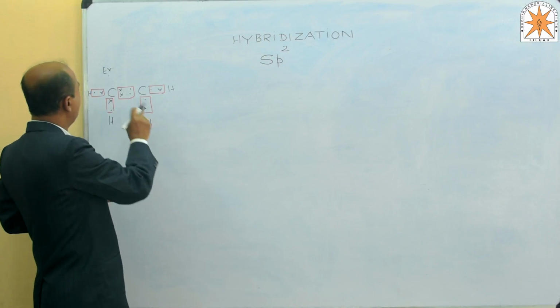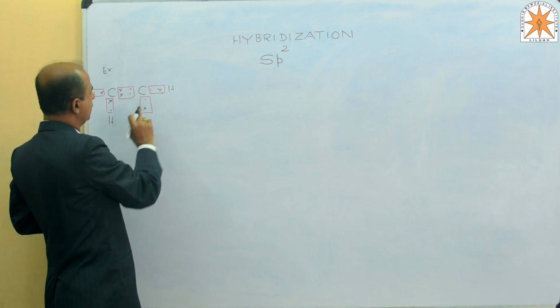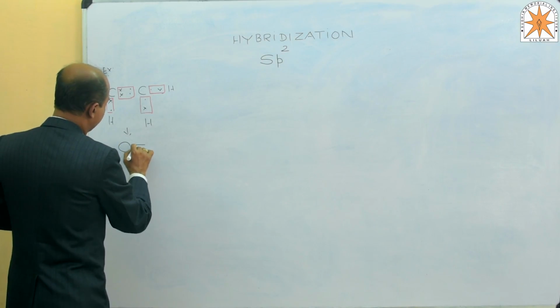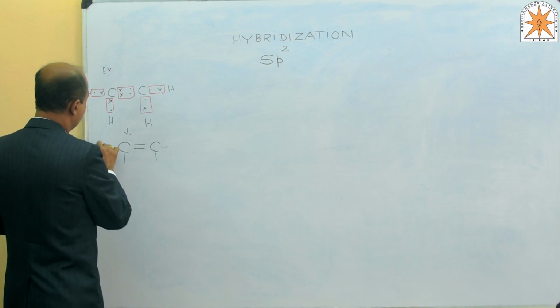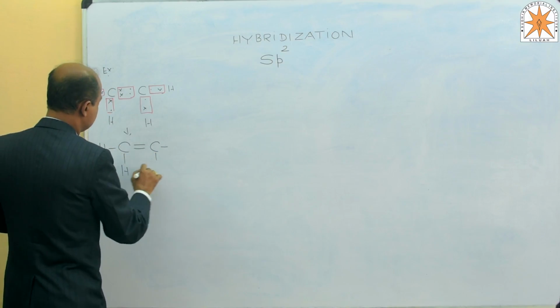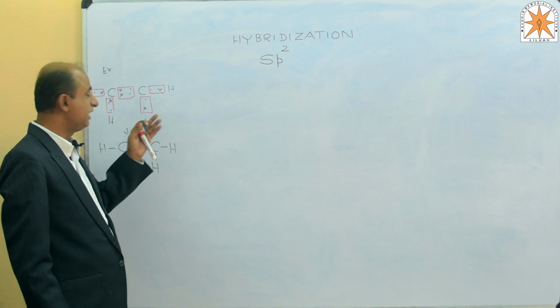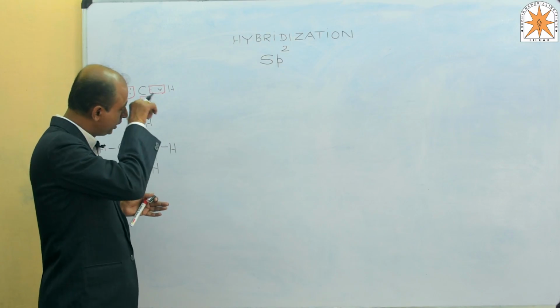The octet becomes completed: 4 plus 2, 6 plus 2, 8. Here again 4 plus 2, 6 plus 2, 8. So the basic structure will be CH2 double bond CH2. This is the basic structure of the ethylene molecule. In IUPAC nomenclature it is said to be ethene.